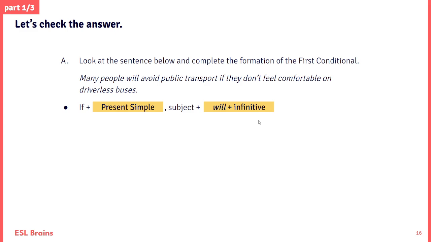Of course, remember, we can always transpose it. So we can say if they don't feel comfortable on driverless buses, many people will avoid public transport, and that's perfectly fine. We can use it both ways. I'll go to the beach if it's sunny. If it's sunny, I'll go to the beach.